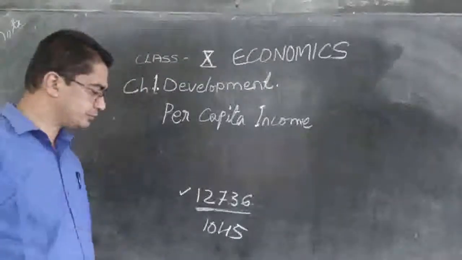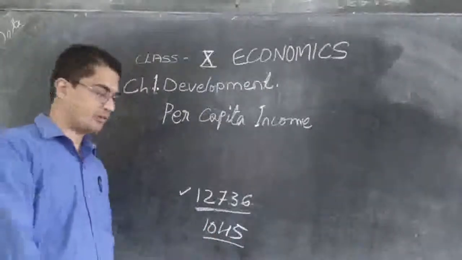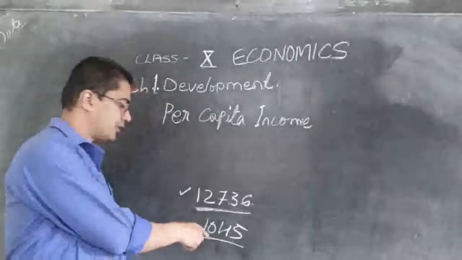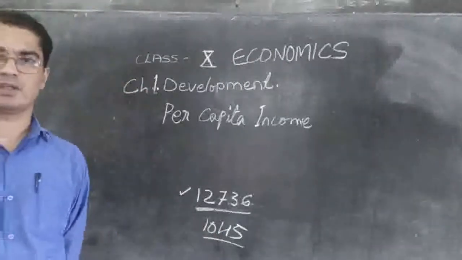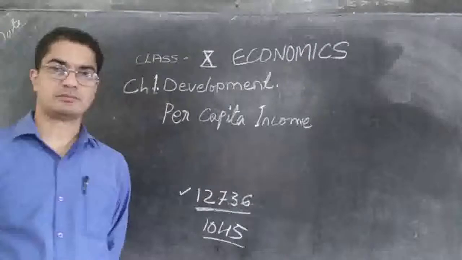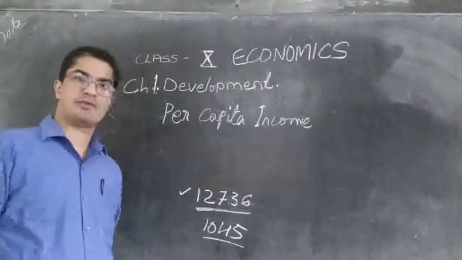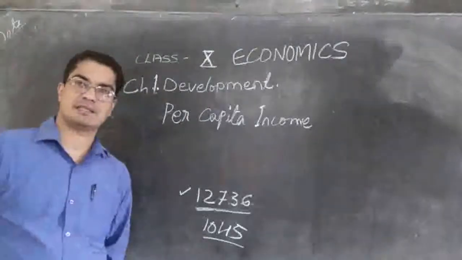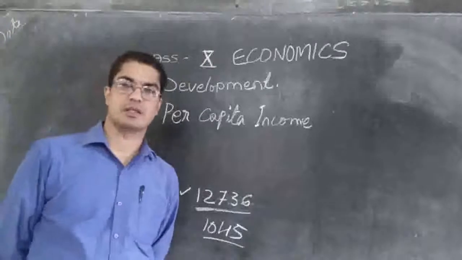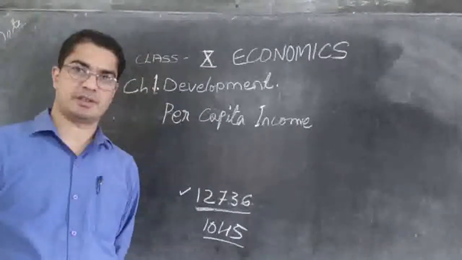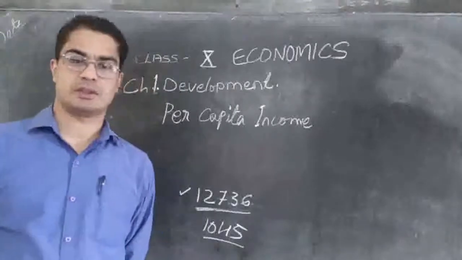On the other hand, if the citizens of that other country have less than $1,045 per year, if the average income of people in that country is less than 1,045, we say that country is an underdeveloped country. So that was the criteria that was followed in the year 2013.